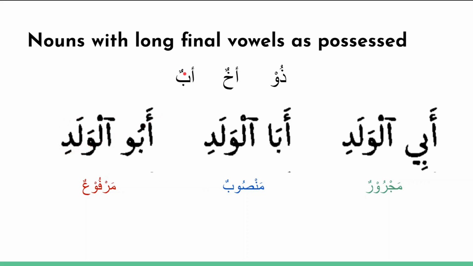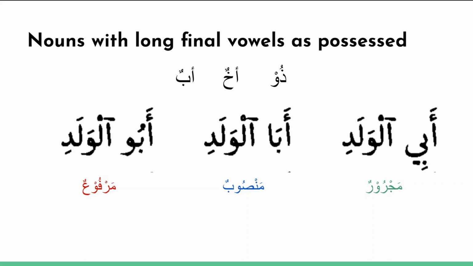Now the thing is, I don't just put a dhamma on the ba as you would normally expect. If it was, for example, the book of the child, I would say Kitabu al-waladi. But here, for the word abun, I actually have to put a waw as well. It takes a long vowel. Abu al-waladi. Okay? And that is if it's in the marfu' case. If it's in the mansub case, I say Aba al-waladi. And if it's in the majroor case, I say Abi al-waladi.